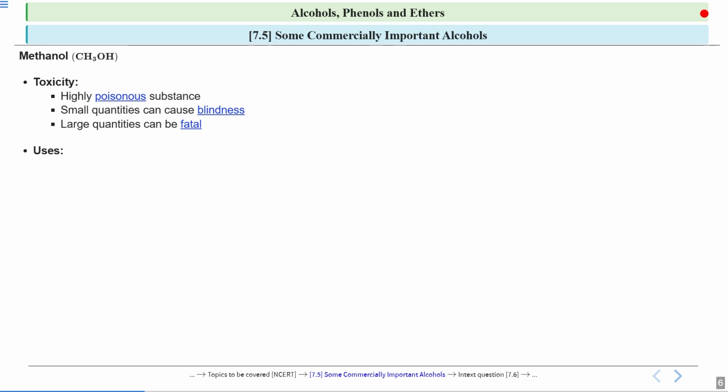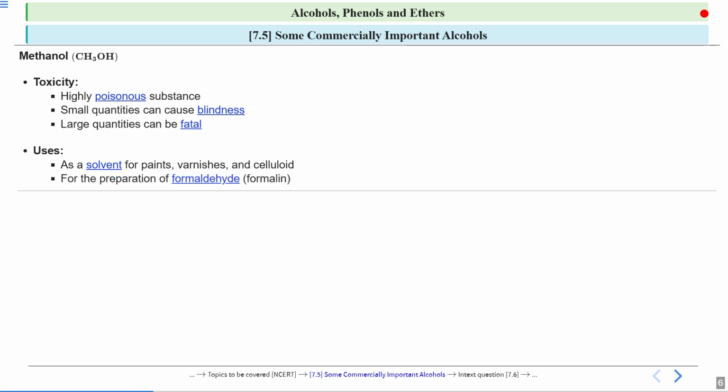Now if we talk about the uses of methanol, that is, in what industries or where methanol is being used, it is used as a solvent for paints, varnishes and celluloid. And it is also used for the preparation of formaldehyde, which is also called formalin.